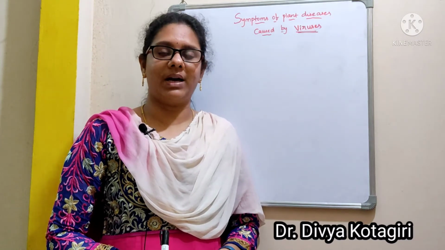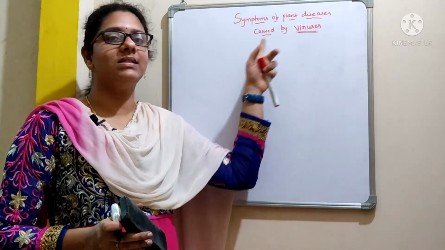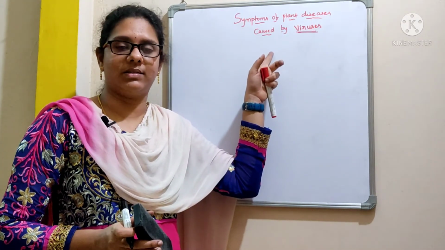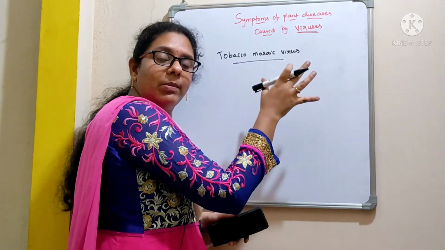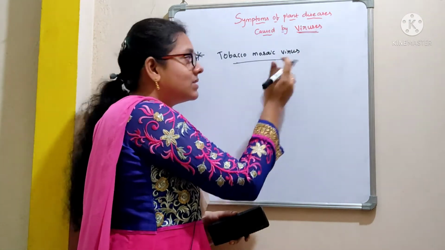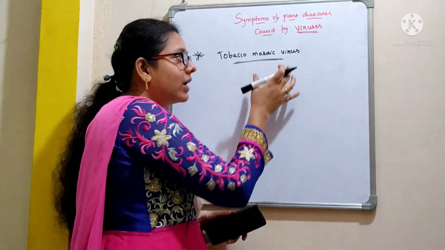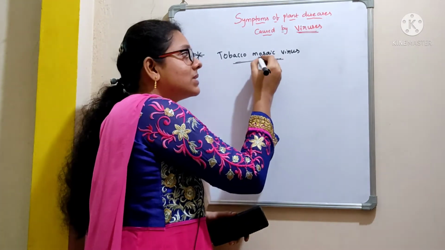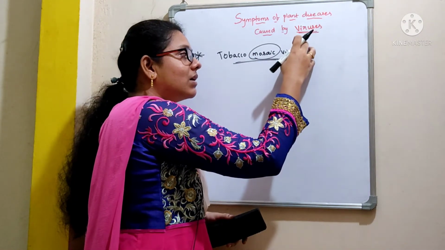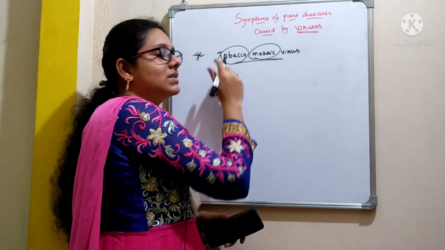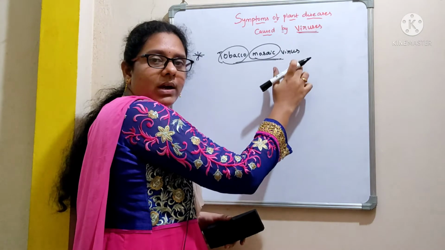Hello everyone, welcome back. In this video, let us discuss the symptoms of plant diseases that are caused by viruses. The first important viral pathogen which is capable of causing infection in plants is tobacco mosaic virus. Whenever a plant is infected with this virus, it exhibits the symptoms of mosaic. Moreover, this virus especially causes disease in tobacco plants. That is the reason it is given the name tobacco mosaic virus.